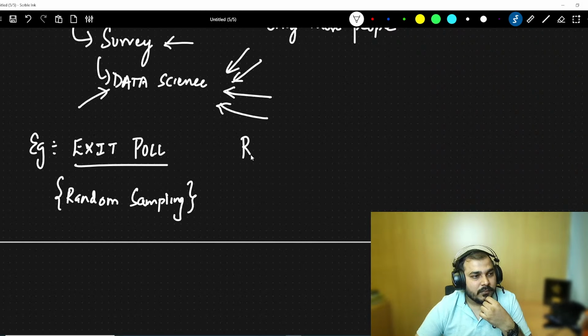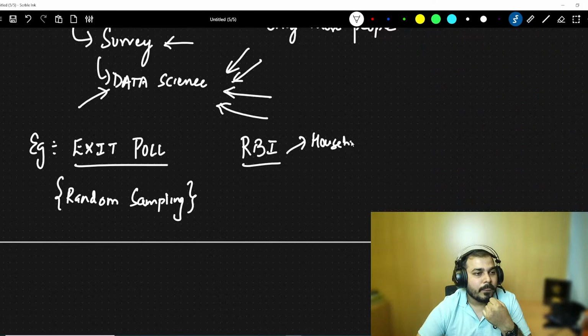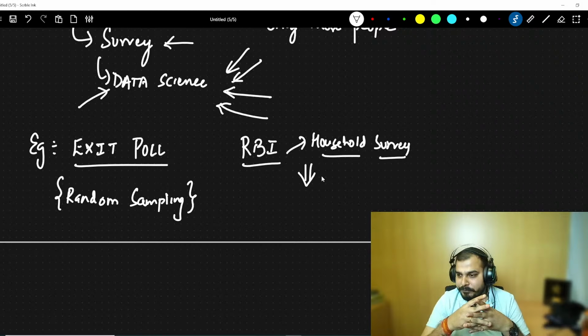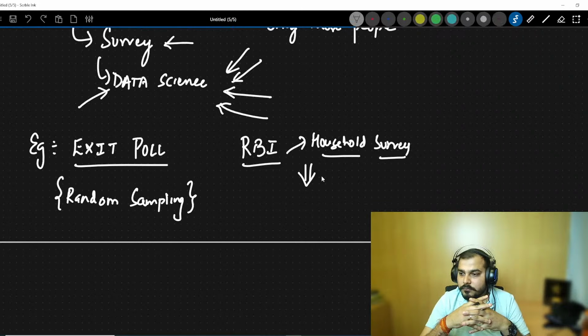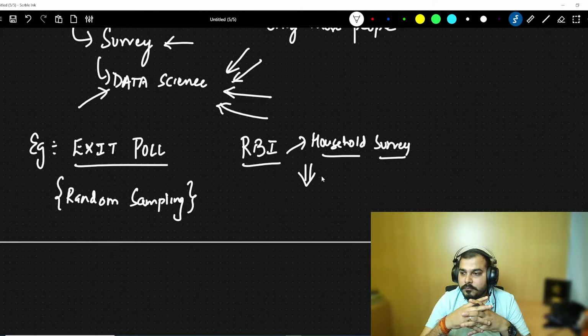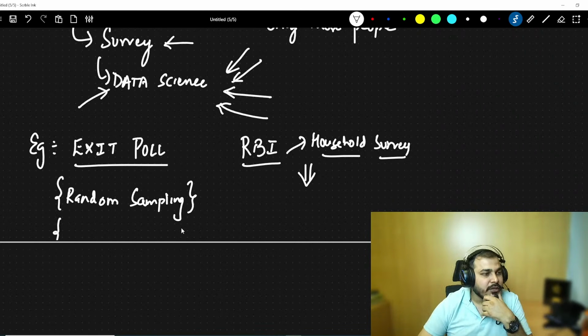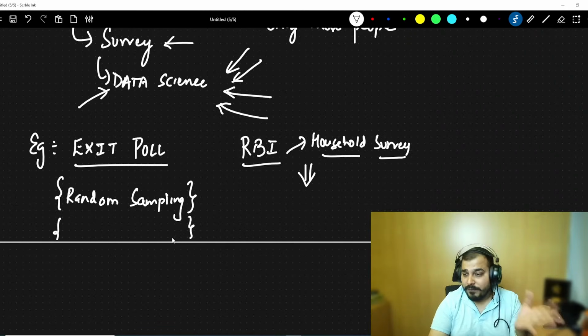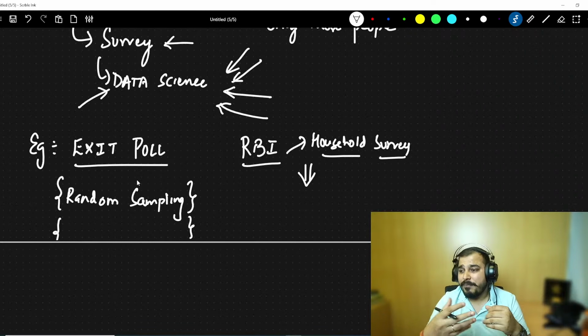See, I hope everybody knows RBI. They do surveys with respect to households. For these household surveys, what kind of sampling may they use? Tell me. Hey guys, you may also consider that over here you need to follow some stratified random sampling. Obviously, we can do that, but over here, most of the time, random sampling is basically done.